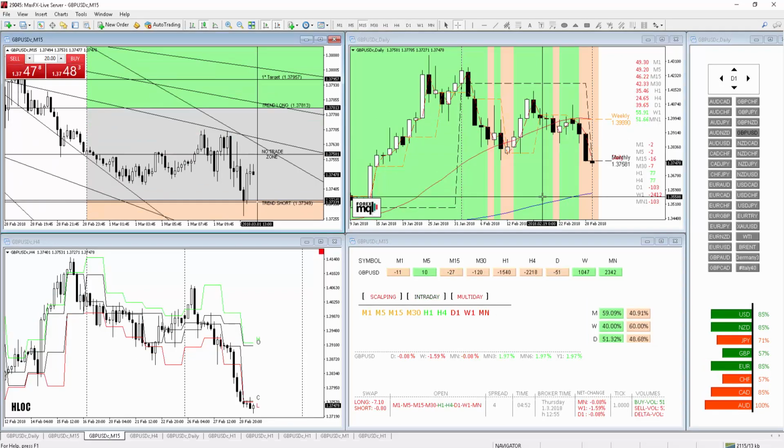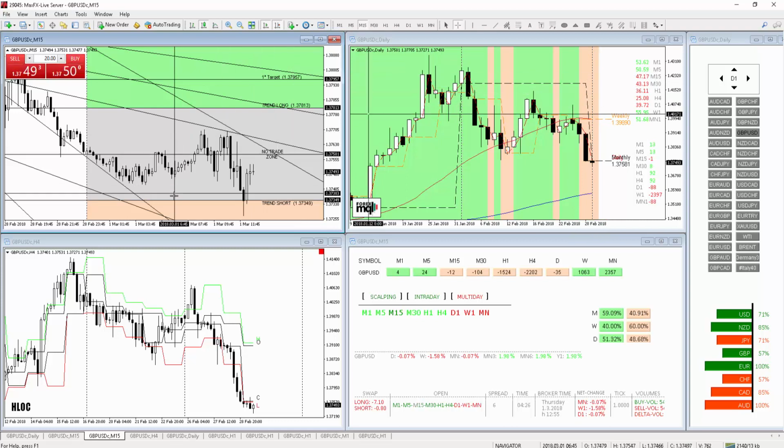The cable is moving in a slight bearish tendency just below the previous daily low. The market is presenting a breakout of previous lows on the multi-day time frames. We have a bearish percentage confluence up to the monthly level and a bearish price action also at a scalping level right now. So with a 57% long British pound against a 71% long US dollar and an RSI below 50 from M15 to the daily, should the market close below 137.34, we may have a slight continuation to the downside. Of course, both currencies are performing well on their respective currency baskets, so we may expect a very limited daily range.